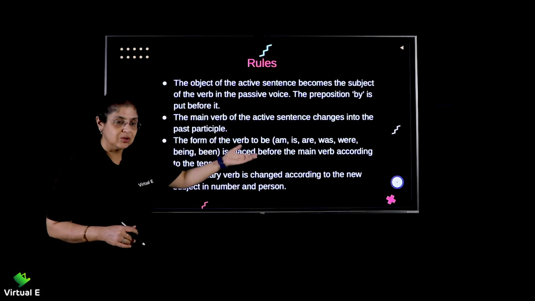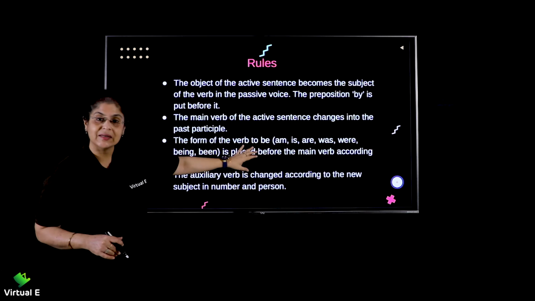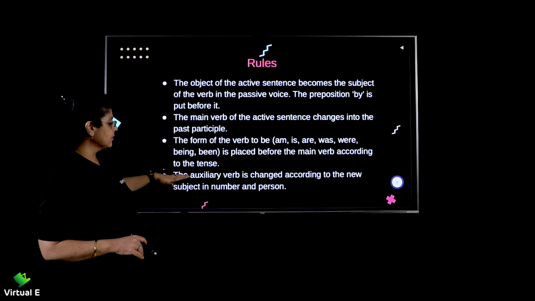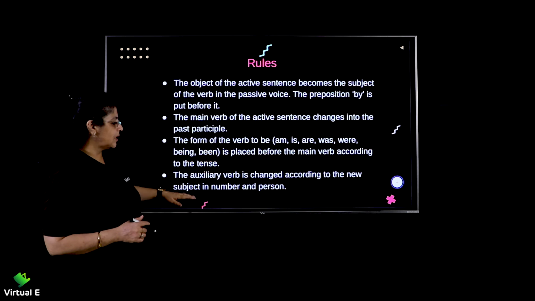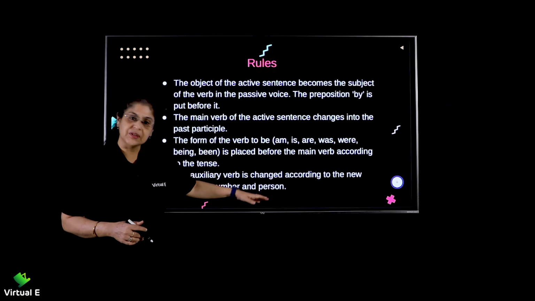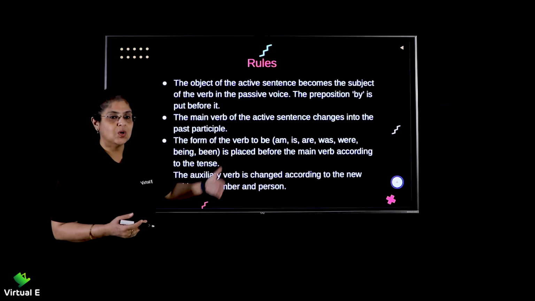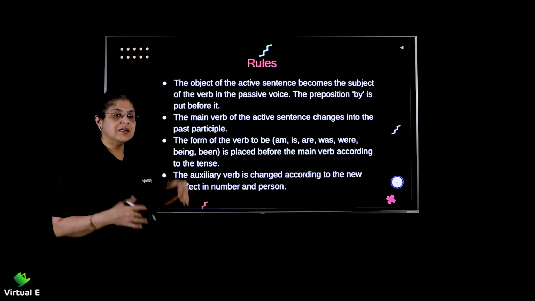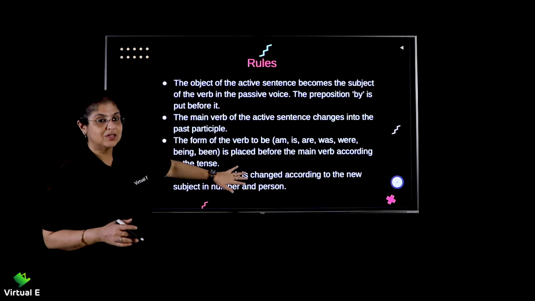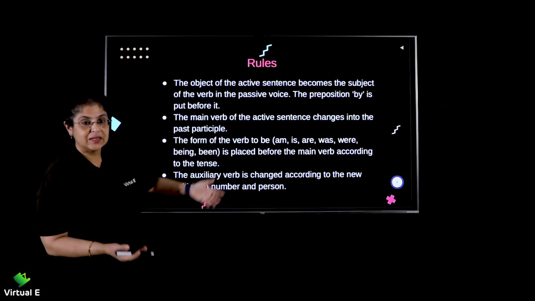I will be getting to the table ahead where all this will be getting absolutely clear. The auxiliary verb is changed according to the new subject in number and person. All that will come, where it is was, is it singular, is it were, is it plural. So accordingly we will change. Right now, remember these rules and we will be applying them further.